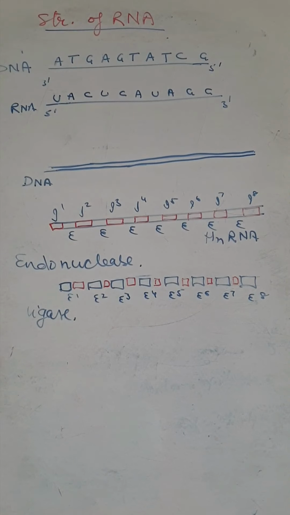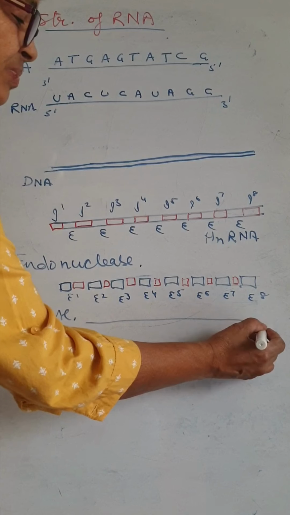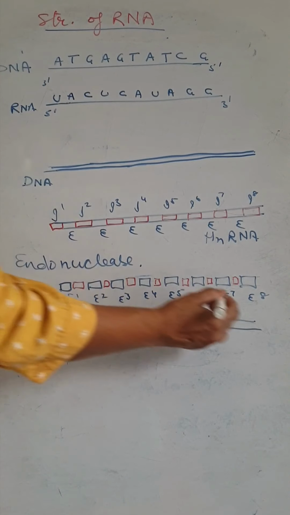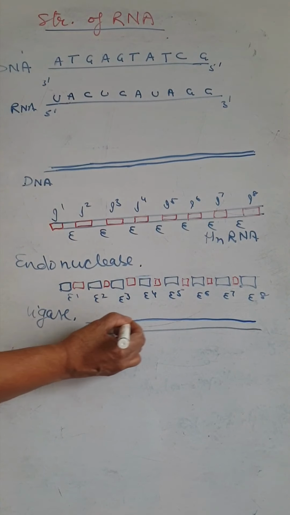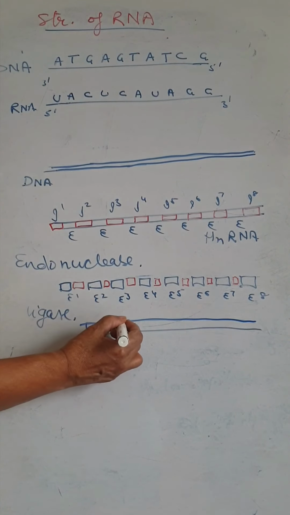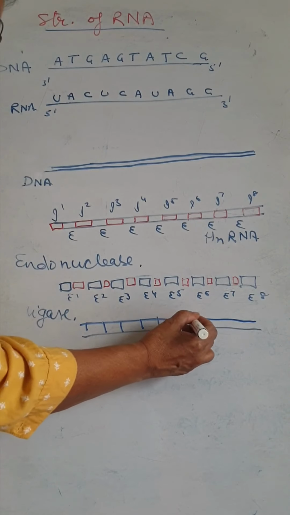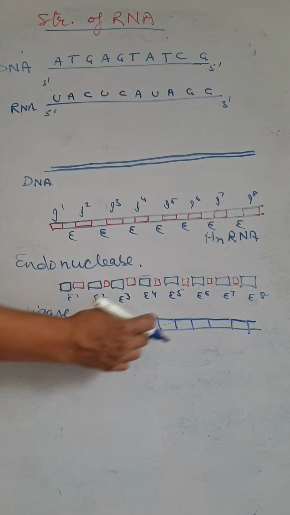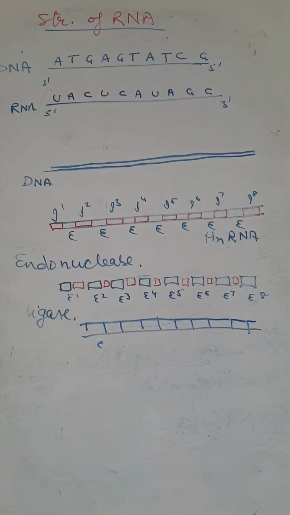So now we add the exons. All the exons are joined by ligase enzyme. So these are the exons joined with each other.